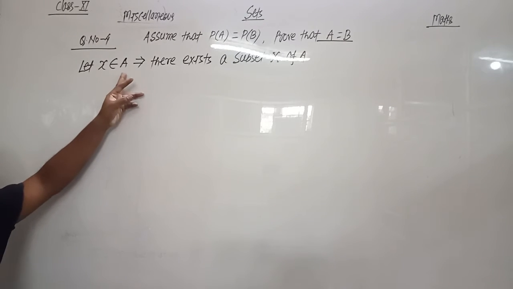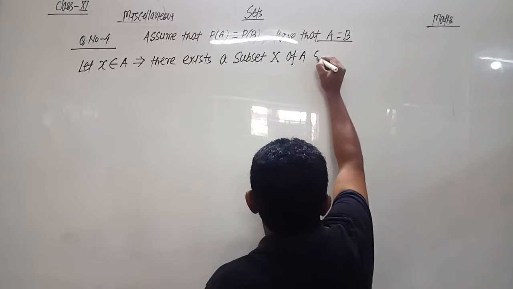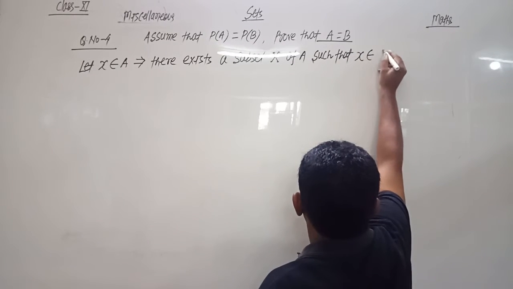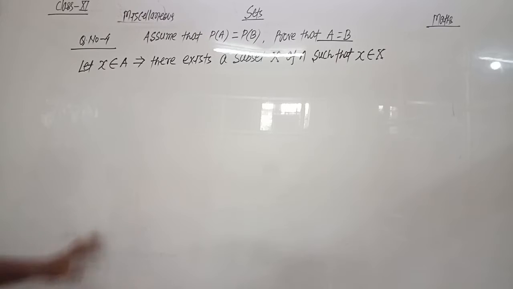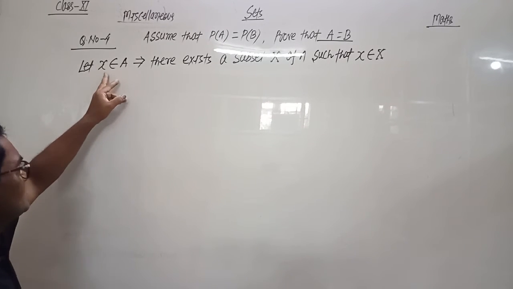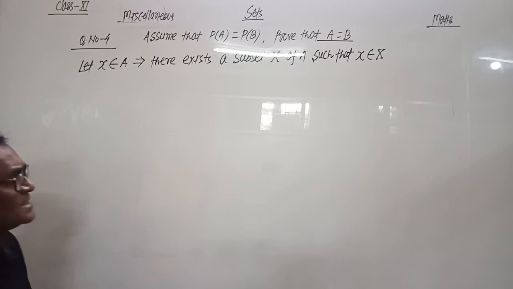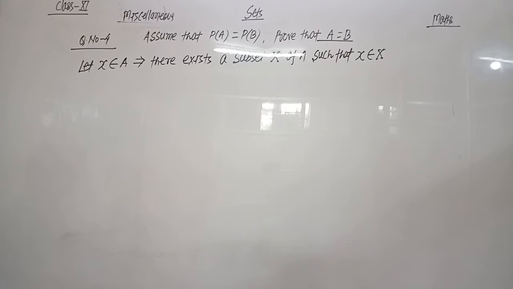The small x is the element, A is the set, and we assume that capital X is the subset of A, such that the element x belongs to the subset capital X. So x belongs to A. x is the element of set A. This implies that there exists a subset capital X, which is the subset of A, such that the small x, meaning the element, belongs to the subset.